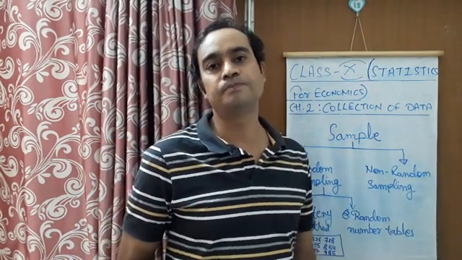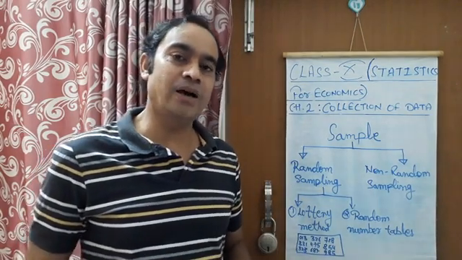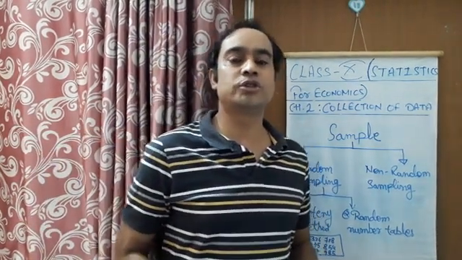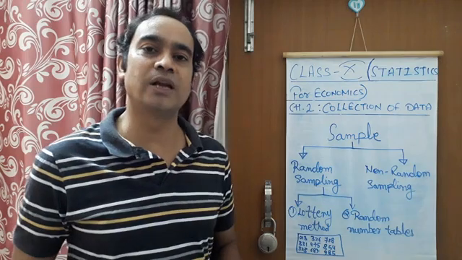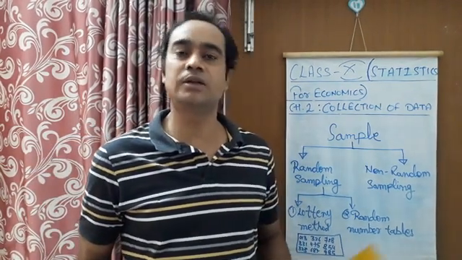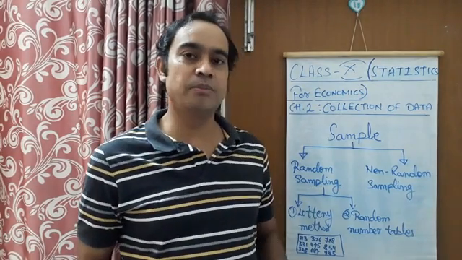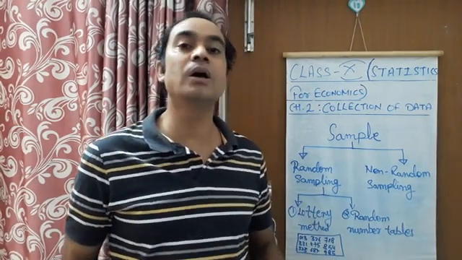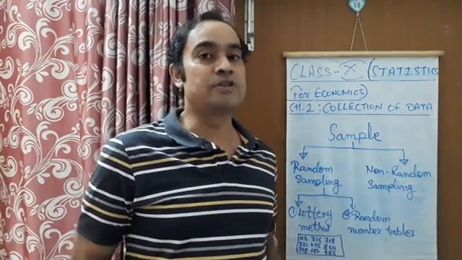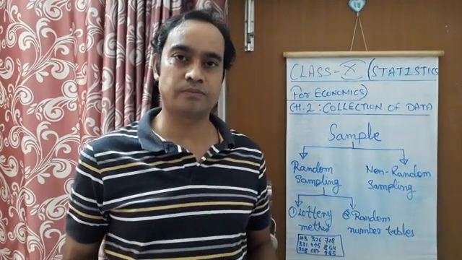Then he will select the 10 households. Maybe because of his convenience he has selected according to his own convenience, but this type of sample will not be a representative sample, and it is not going to give a perfect result, right?